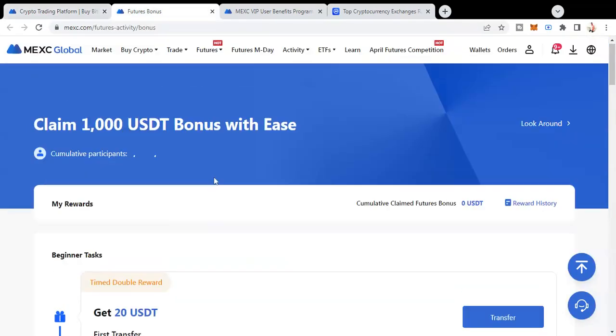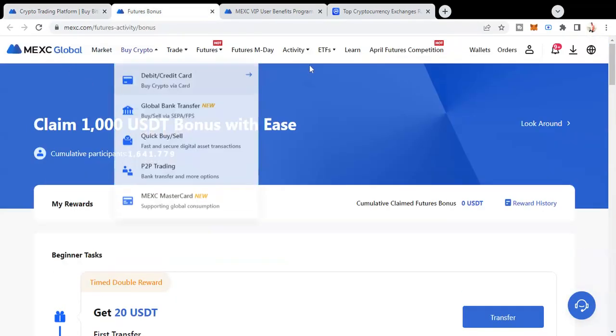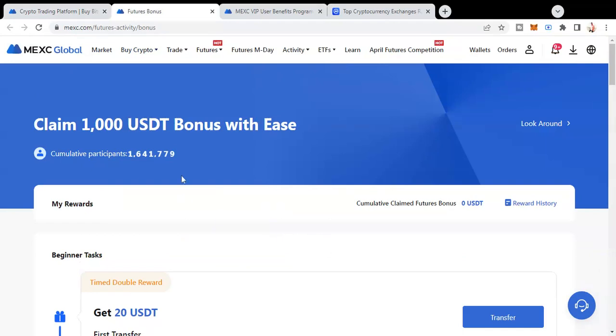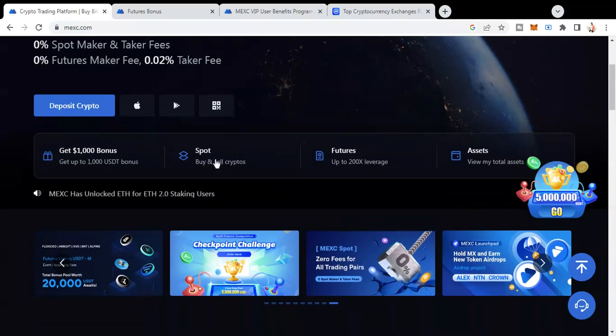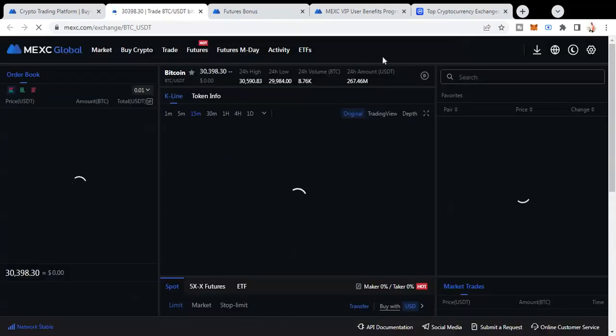But for that, you will need to put money into MEXC Global in USDT and start your futures trading, which is this. And then there is spot. If you open spot, you can buy and sell very quickly on this platform. We'll wait for it to load.